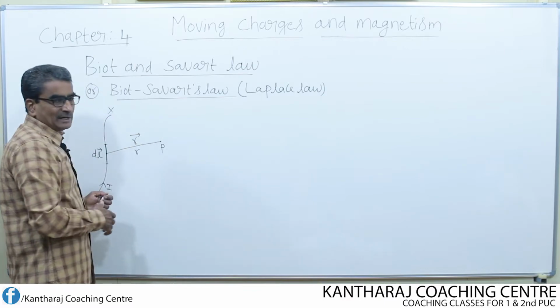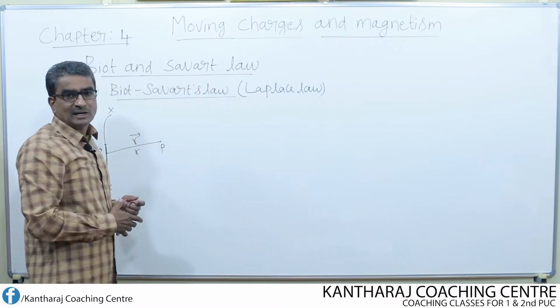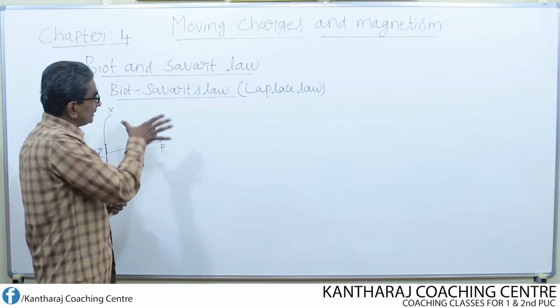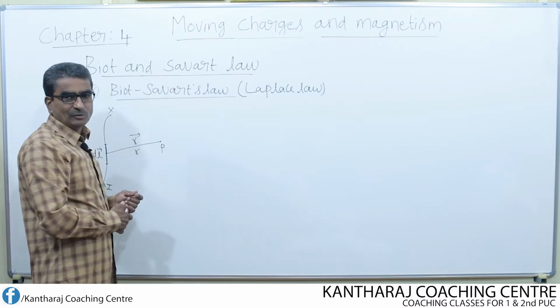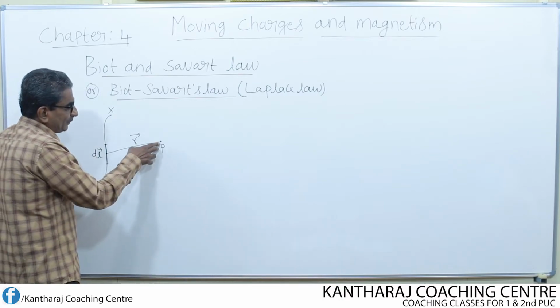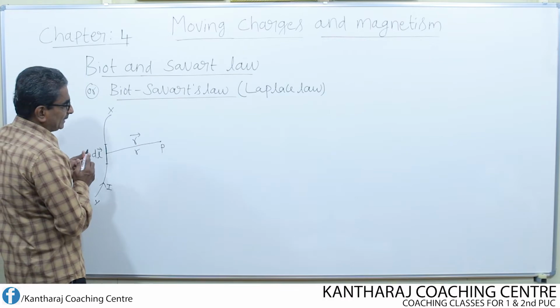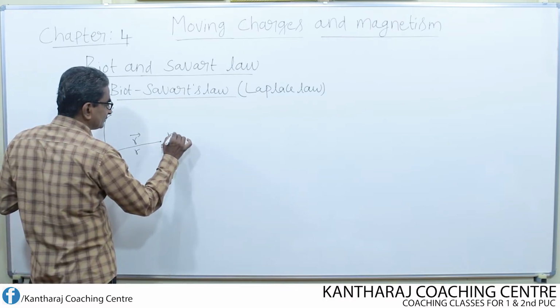not for a lengthy conductor, only for a small portion. Now what will be the magnetic field at the point P according to the Biot and Savart law? In order to write the statement of this law, let us first explain a little bit. If I want to find the magnetic field here, I consider dB as the magnetic field.